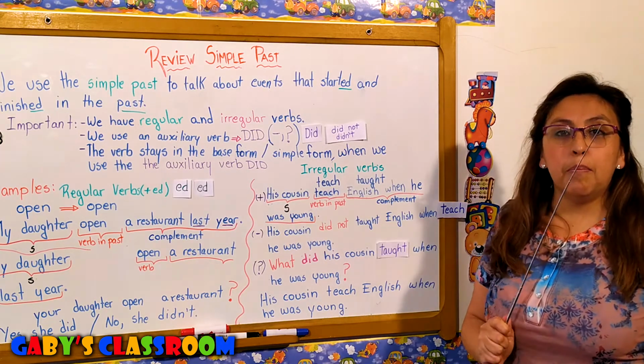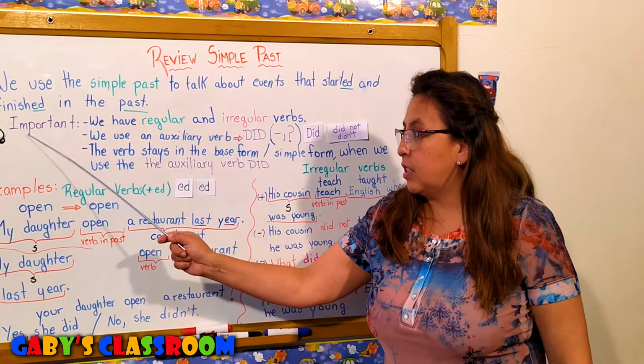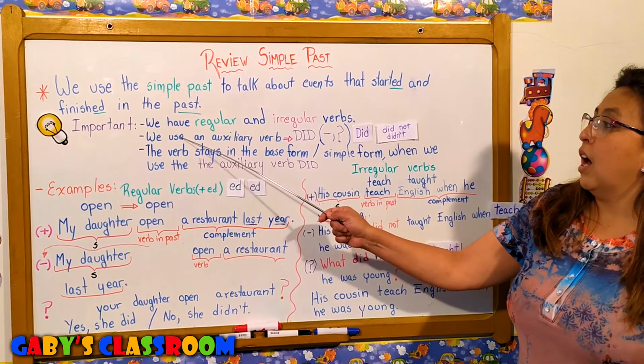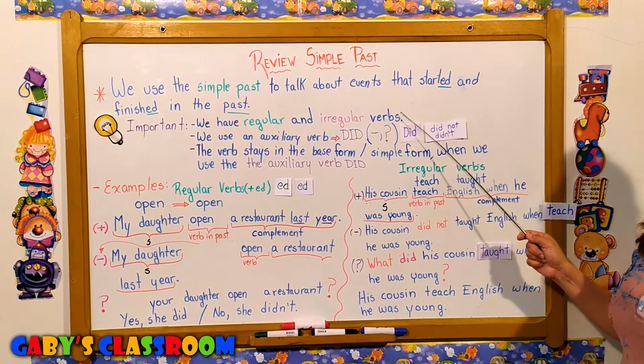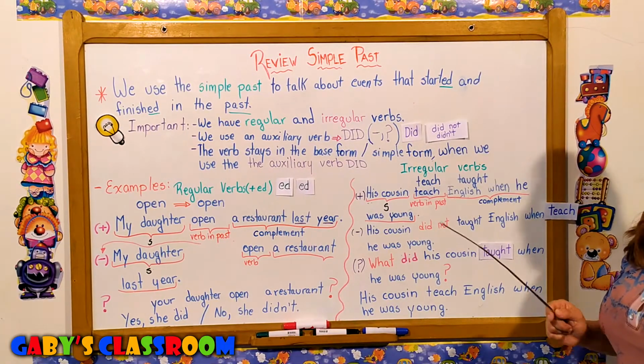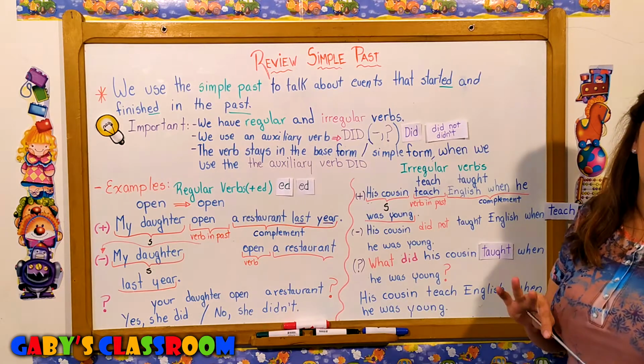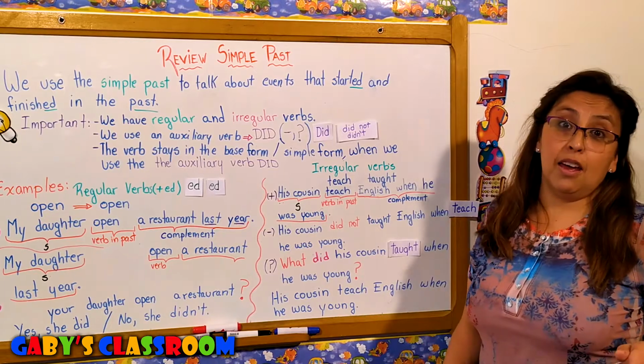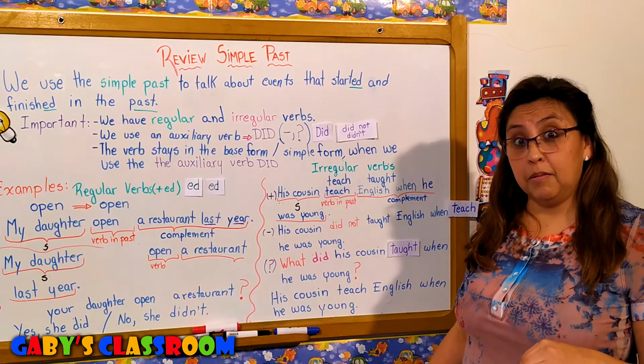Something very important, that's why I put this here. Something very important is we have regular and irregular verbs in the simple past. Regular, for example, dance, danced, watch, watched, walk, walked. Okay?